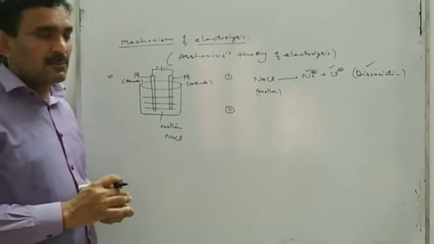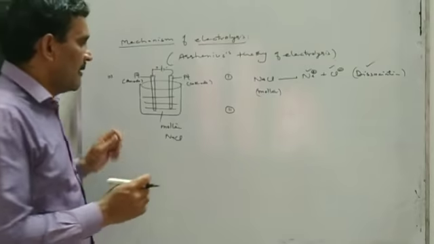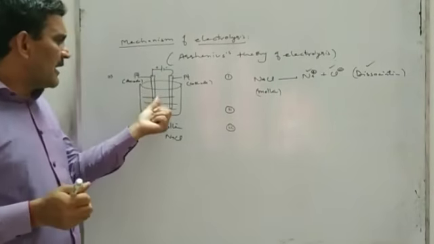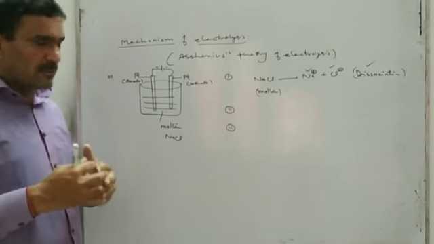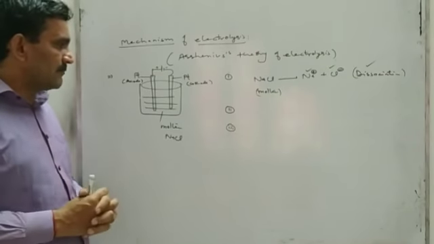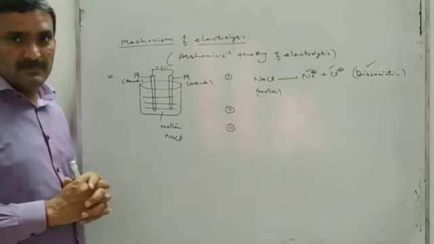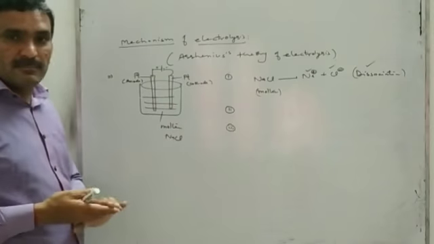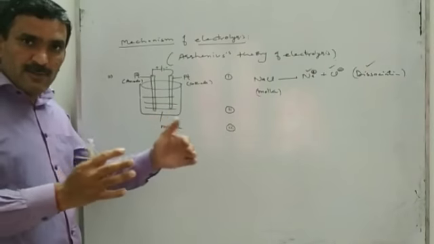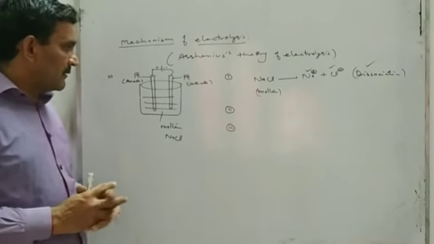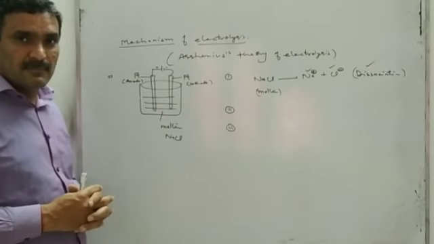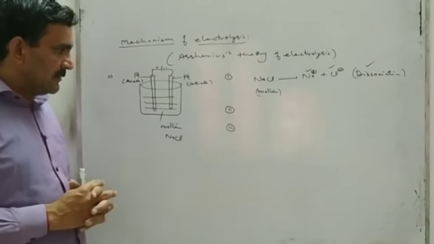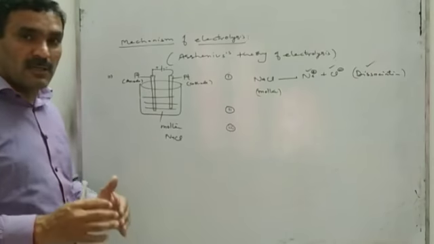Now the third step is when these ions move and reach the electrode, they are discharged. That is, cations will move toward the cathode, and when cations reach the cathode, they take electrons from the cathode and are neutralized. Their charge is removed. The removal of charge of an ion is called discharging of ions.